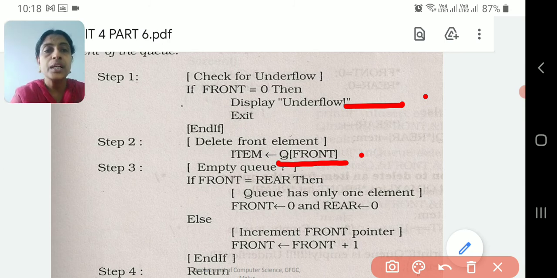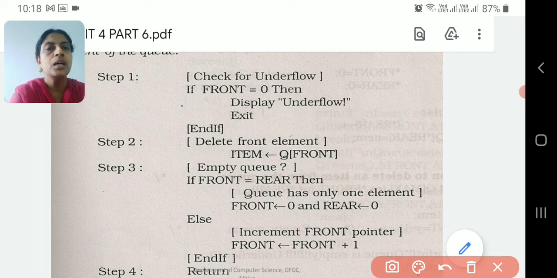Otherwise, front equals front plus 1. Already front is 1, so front plus 1 means it will go and stand in the second position. So the position of front will change. Got it? Once again I repeat the algorithm.